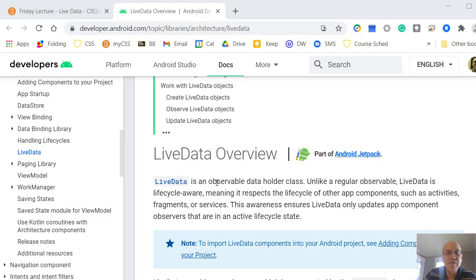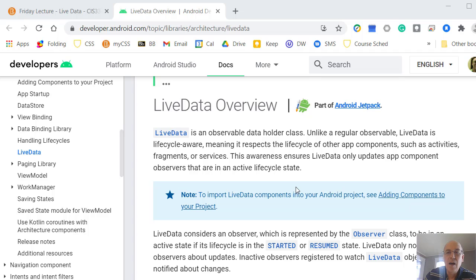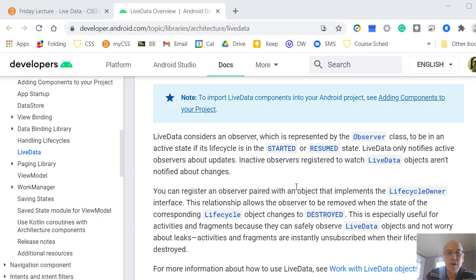So Google says that LiveData is an observable data holder class. And it's lifecycle aware, meaning it's aware of your app and the different parts of your app, so your activities, whether or not your activities are awake or working or not, the event model and that sort of stuff.